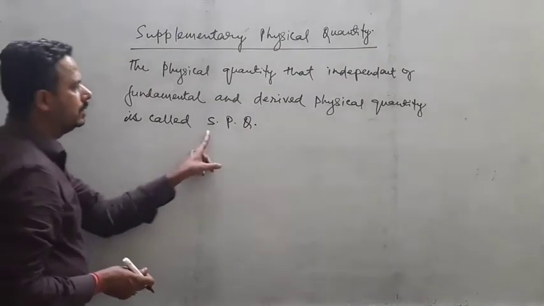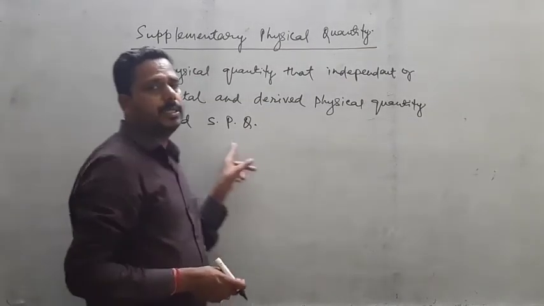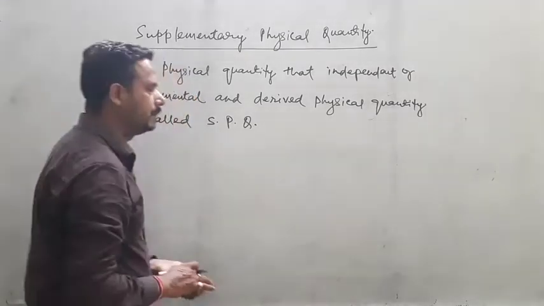And now this supplementary physical quantity is of two types.